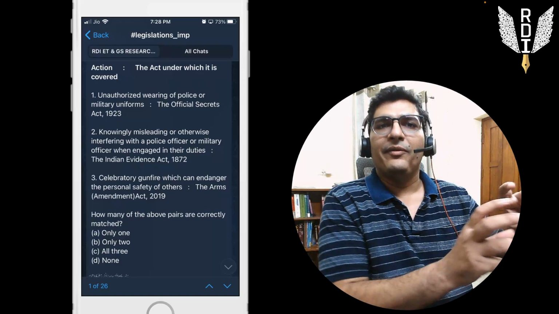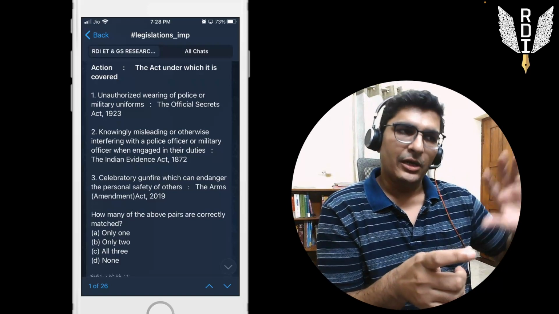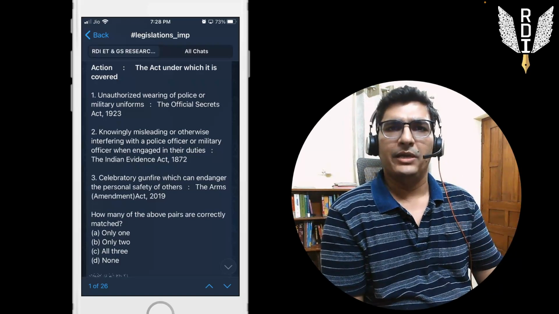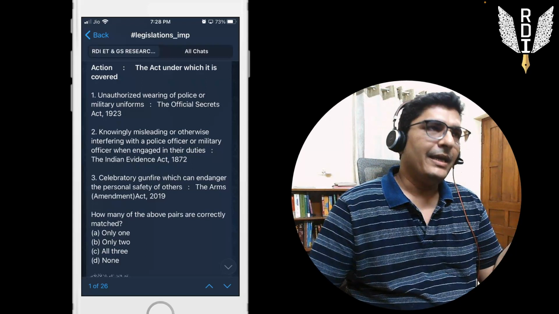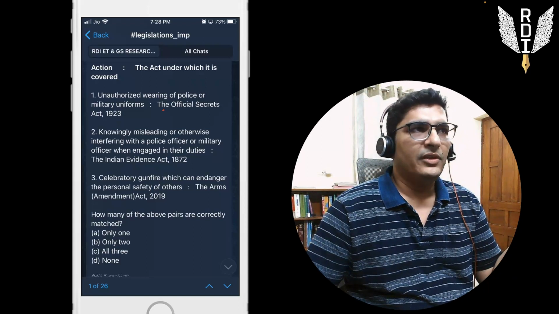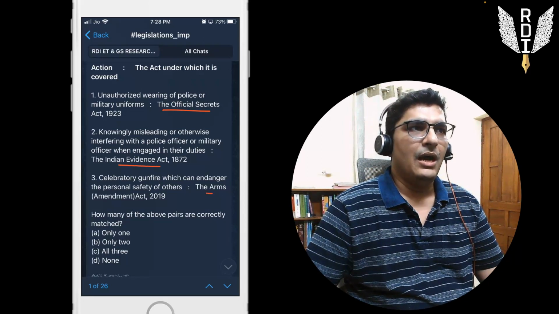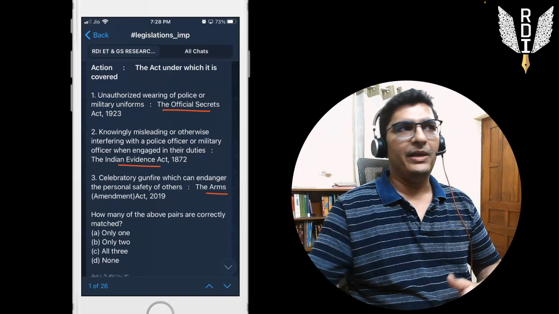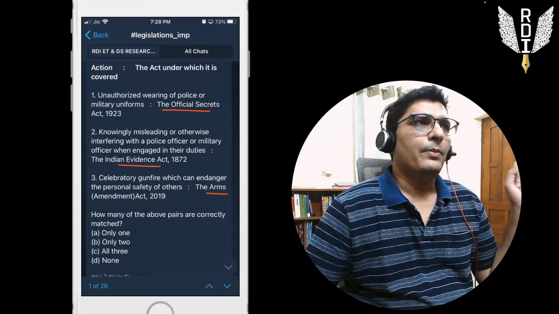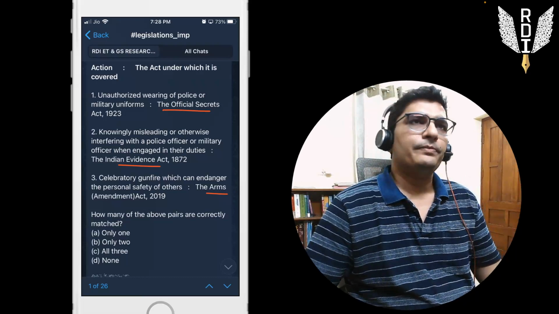because we are talking about different kinds of actions, right? So just one law and different actions under that law will not be asked. That is beyond the scope of a generalist exam like civil services, right? So that is the case in this question also. If you see the kind of laws which have been asked, we have the Officials Secrets Act, we have the Indian Evidence Act, we have the Arms Act, right? So different laws have been given and different actions related to these laws have been given, and you have to pick which of these actions corroborate to which of these laws.